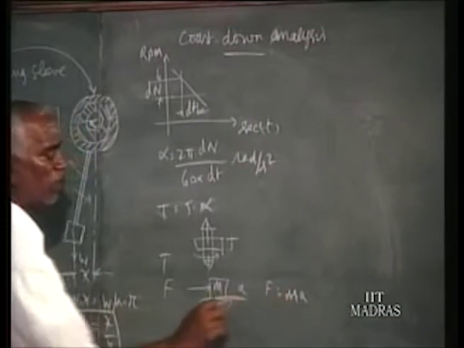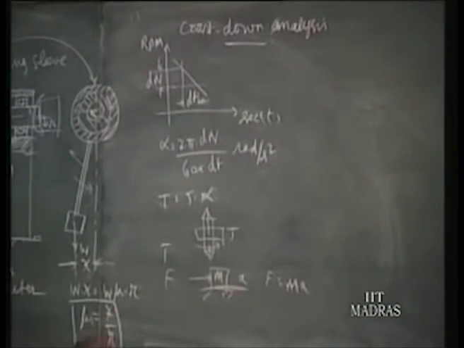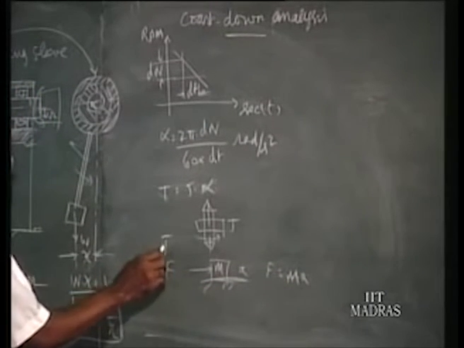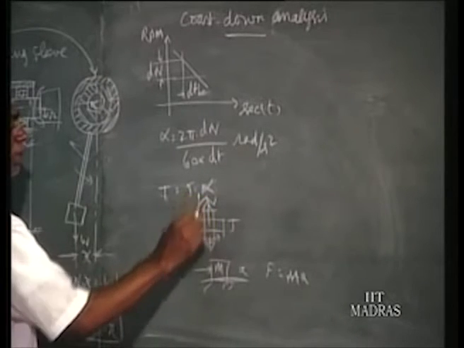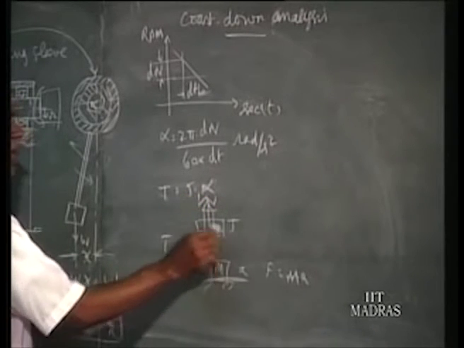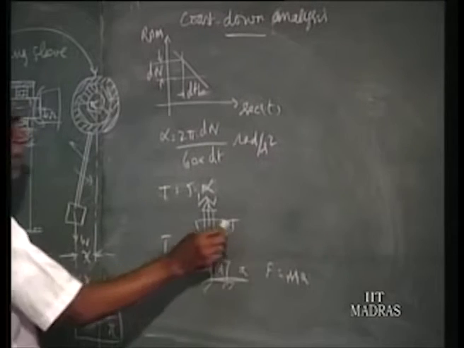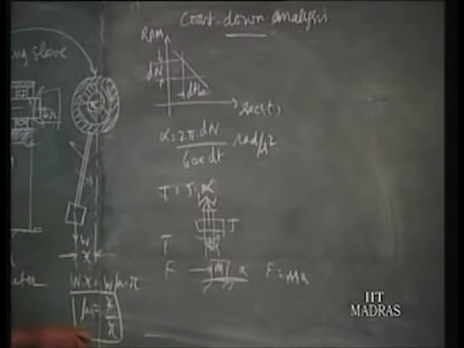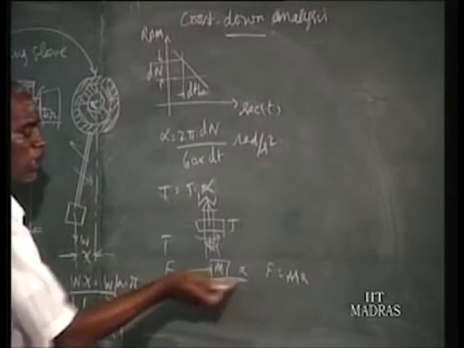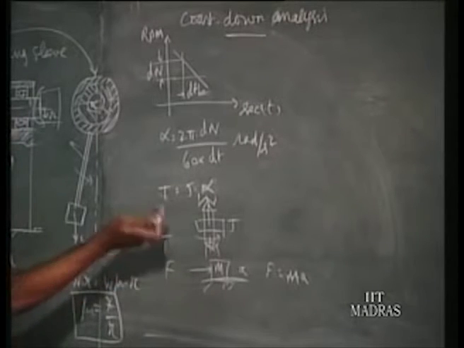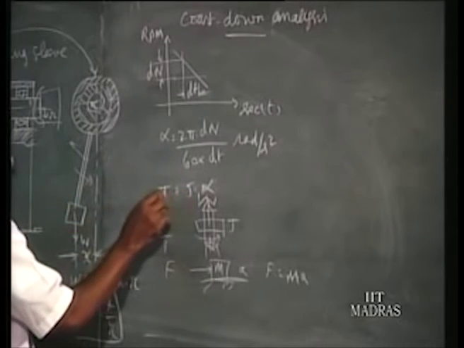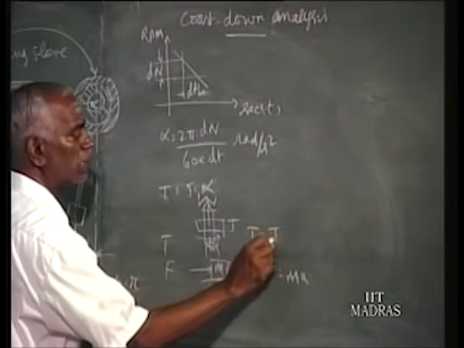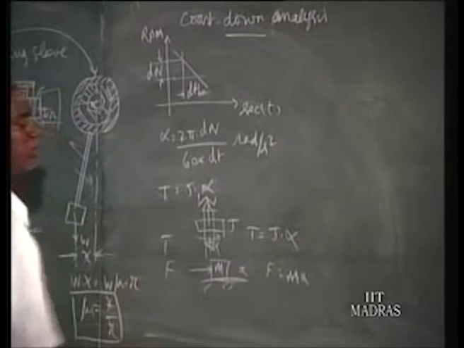F is equal to M into A for linear motion, where M is the mass. Whereas when you apply a torque on a body like this, with a polar moment of inertia J, it accelerates in an angular direction. Force and torque both impart acceleration. Force gives acceleration along the linear direction; torque gives acceleration in the rotary direction, with the equation T is equal to J into angular acceleration alpha.